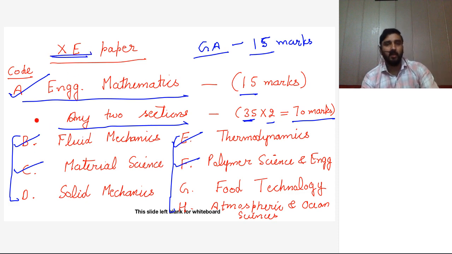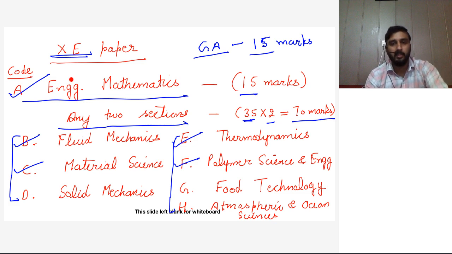If you choose any second paper according to your branch, I'm especially talking about metallurgical students. If a metallurgy student chooses XE as second paper, what is the benefit? If he does not score good marks in the first paper, and if he scores average marks in the second paper, it will be helpful in getting a good institute, because the cutoff marks in this paper will be lower.